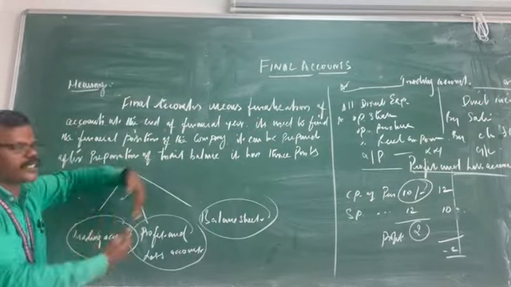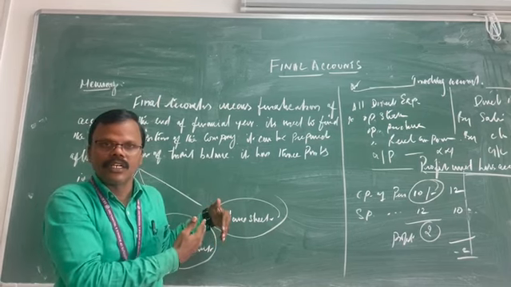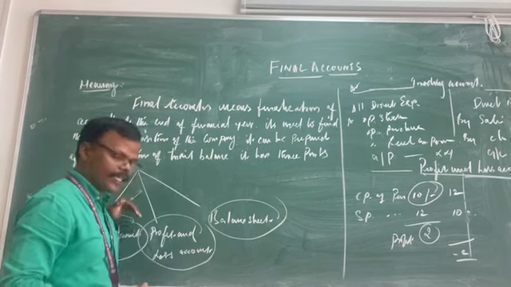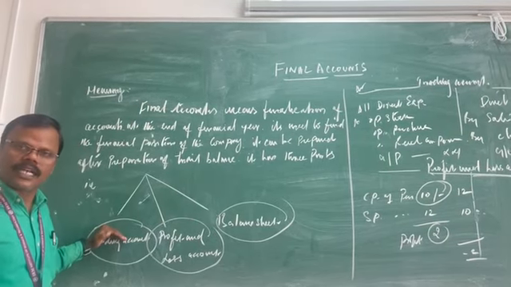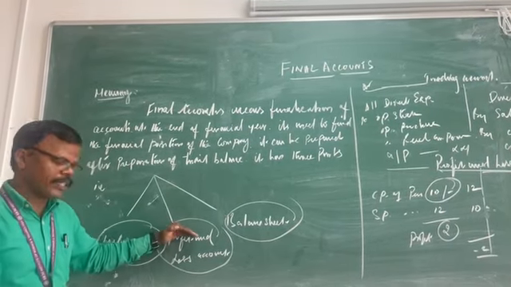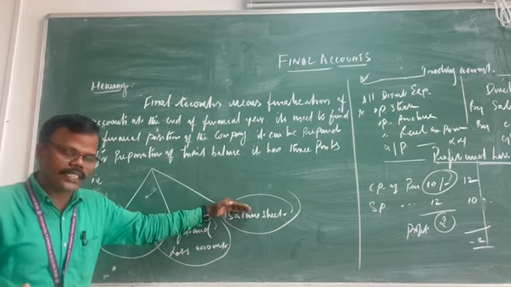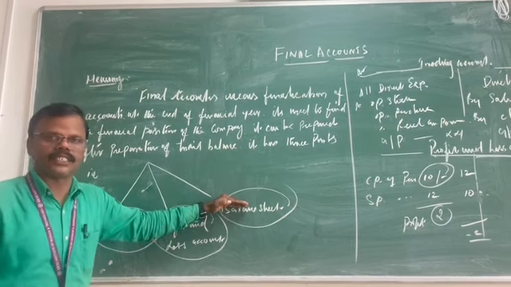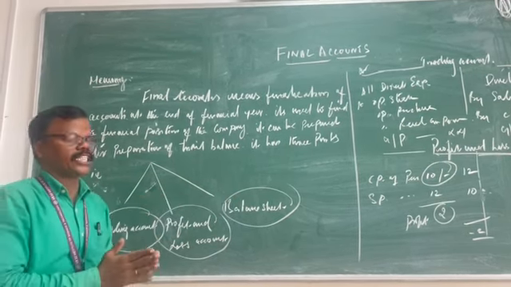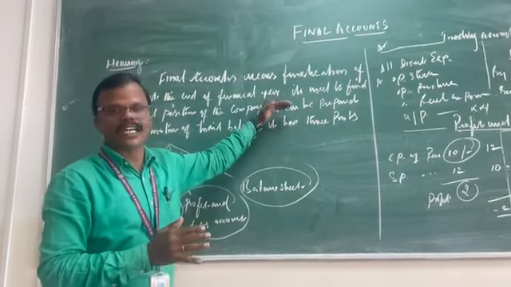In this session I have already explained these three ledgers: trading account, profit and loss account, and balance sheet. The trading account shows the gross profit or gross loss of the business. The profit and loss account discloses the net profit or net loss. The balance sheet shows the actual total liability and total asset of the business. These three aspects play a very important role in the final accounts.